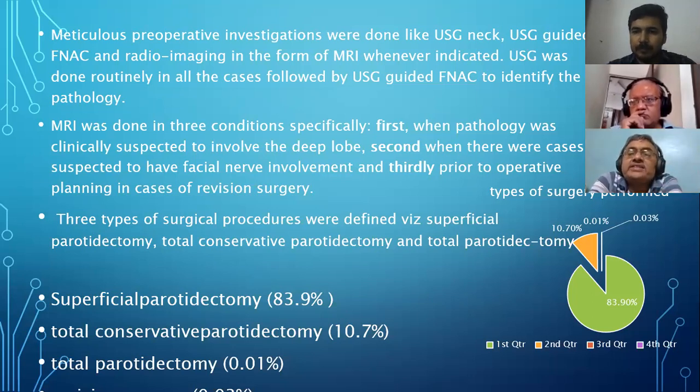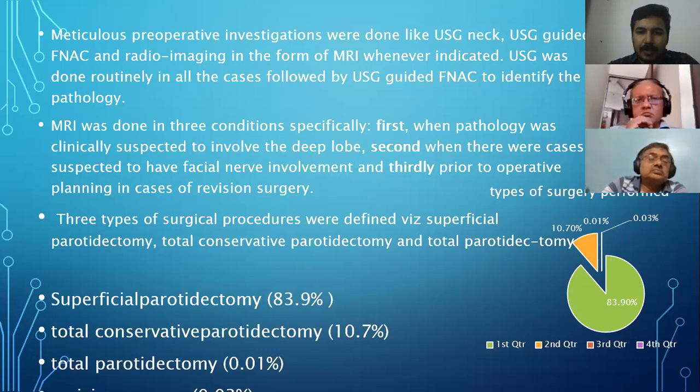Just out of interest, I wanted to know, did they consider MRI as a part of that? So you should consider whether the particular investigation helps the patient to reduce the chance of that. If you go back to the journal, all the people decided that enucleation is definitely much inferior to superficial parotidectomy. Please continue. Three types of surgical procedure were defined: superficial parotidectomy, total conservative parotidectomy, and total parotidectomy.